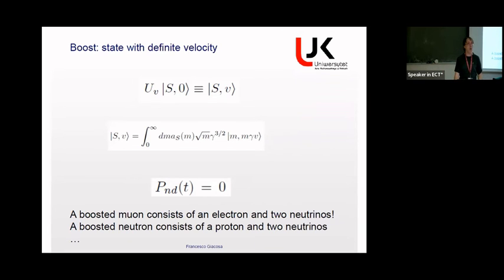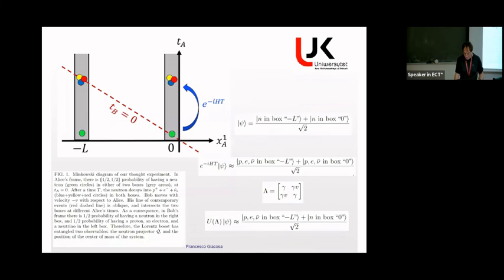So how is that possible? The point is that being a stable particle is not something that is invariant by boost. And this is something that I think is also connected to the discussion of yesterday. Boost and observer is a subtle thing in quantum mechanics. But I would like to show a simple Gedanken experiment in order to show that.